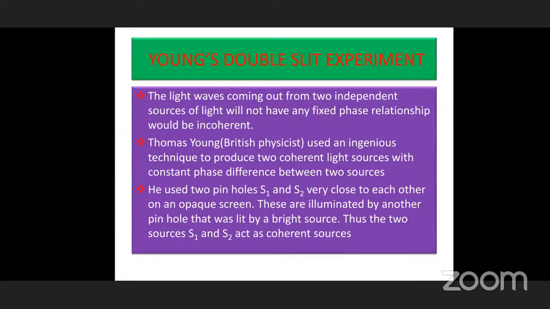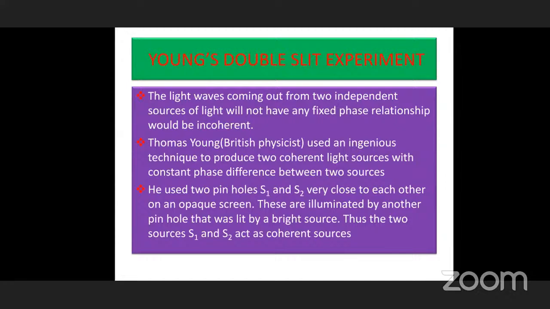So what is the importance of Young's double slit experiment? He produced coherent waves with the help of a single light source. We are using only a single light source, but he converted this single light into two coherent light waves. That is the technique of